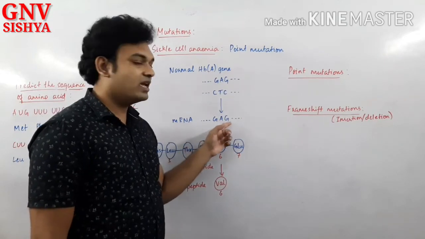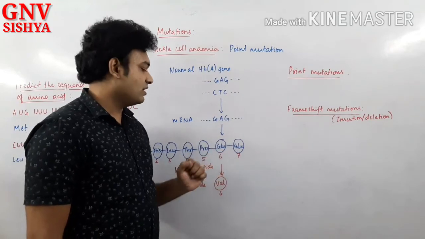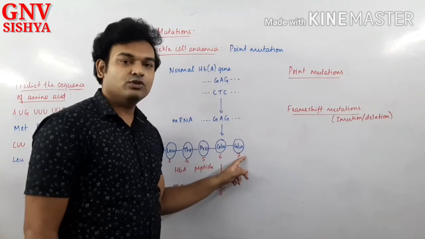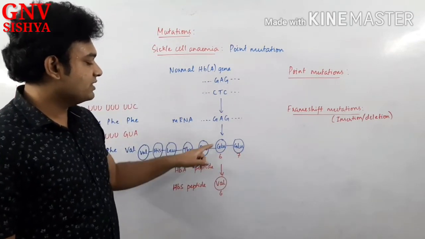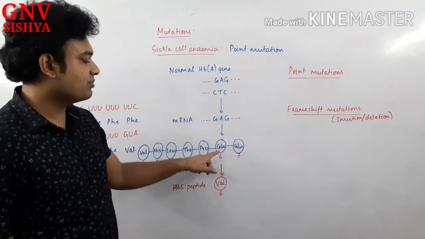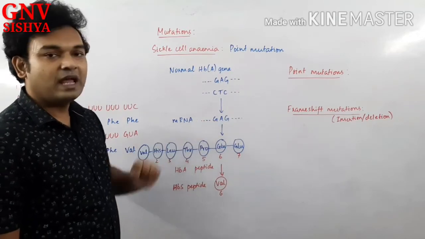corresponding to this GAG of the mRNA, what amino acid is formed? Glutamic acid is formed. Okay, so sixth position glutamic acid, seventh position is also glutamic acid. The sixth position glutamic acid is replaced by valine. You understand? Sixth position glutamic acid is replaced by valine because of the change in the mRNA sequence.